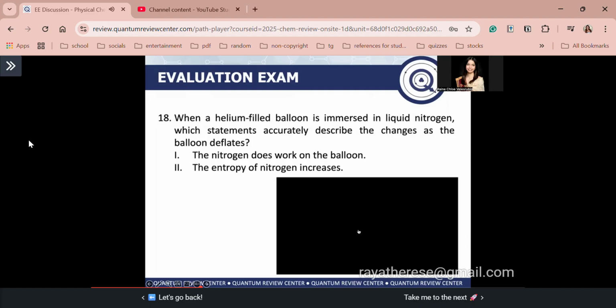Next, guys, okay, number 18. When the helium-filled balloon is immersed in liquid nitrogen, which statement actually accurately describes the changes as the balloon deflates? Okay, so you have statement 1, the nitrogen does work on the balloon. Statement 2, the entropy of the nitrogen increases. Okay, so guys, anong sagot dito? Guys, ang sagot dito ay letter C, both 1 and 2.